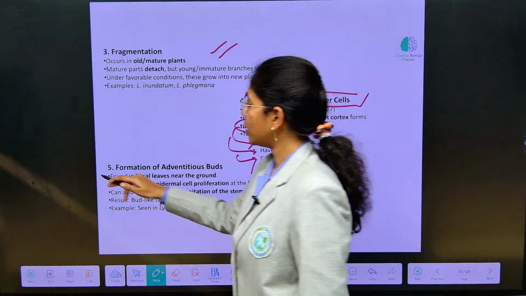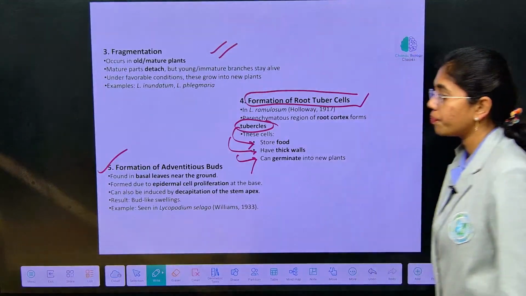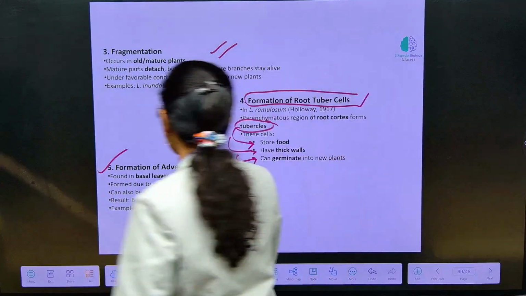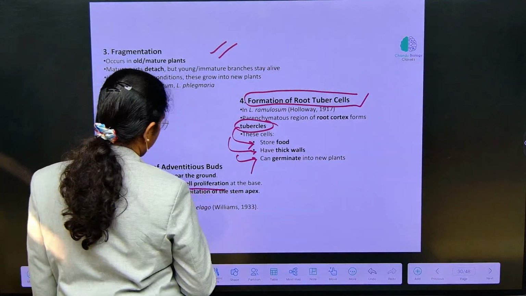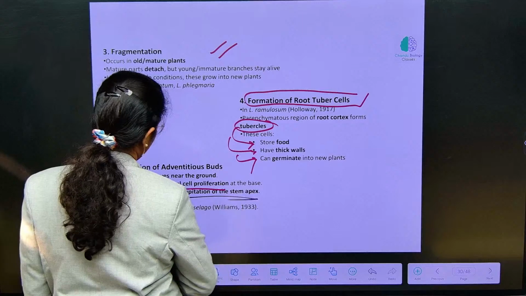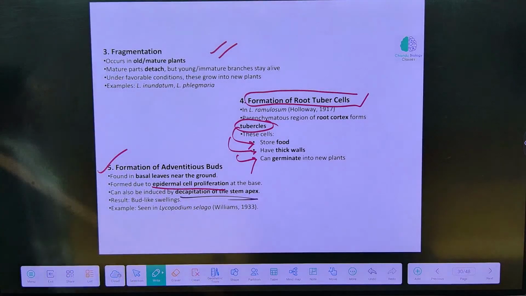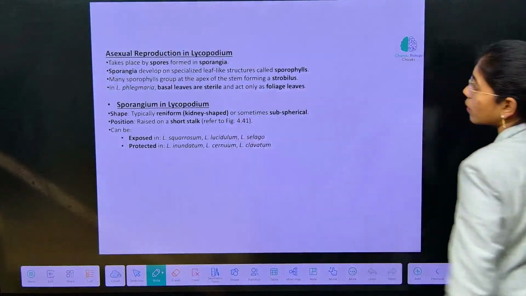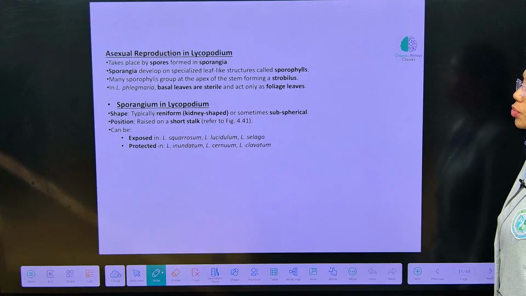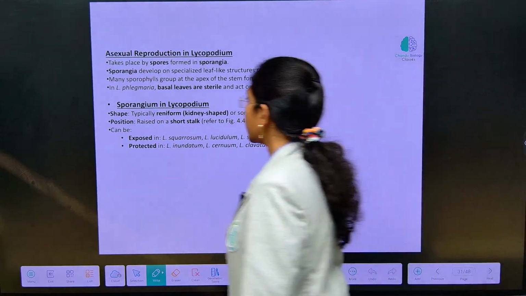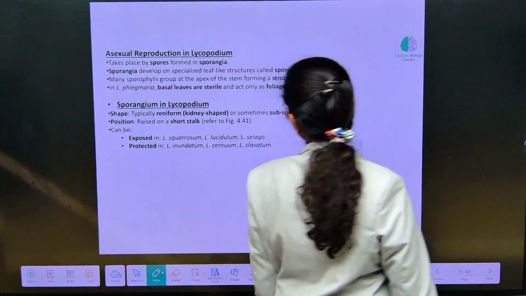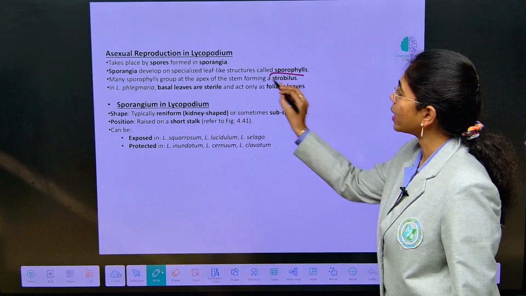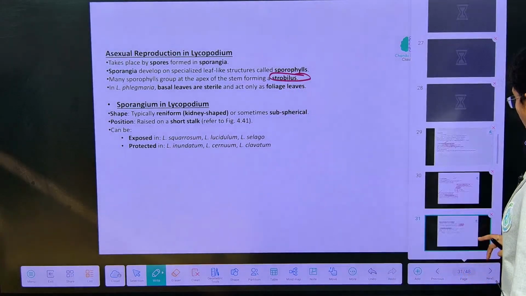Next, formation of adventitious buds. These are found in basal leaves near the ground. They are formed due to epidermal cell proliferation, and are also induced by decapitation of the stem axis, observed in Lycopodium selago. Asexual reproduction and sporangium you see. Asexual reproduction, all the methods we have observed, and here in Lycopodium there are many sporophylls formed at the tip, which are addressed as strobili or cones.